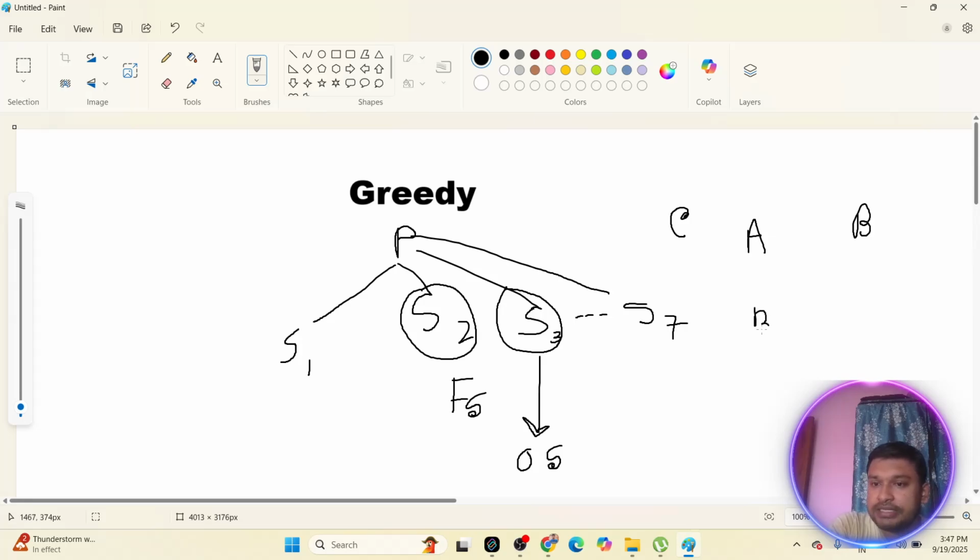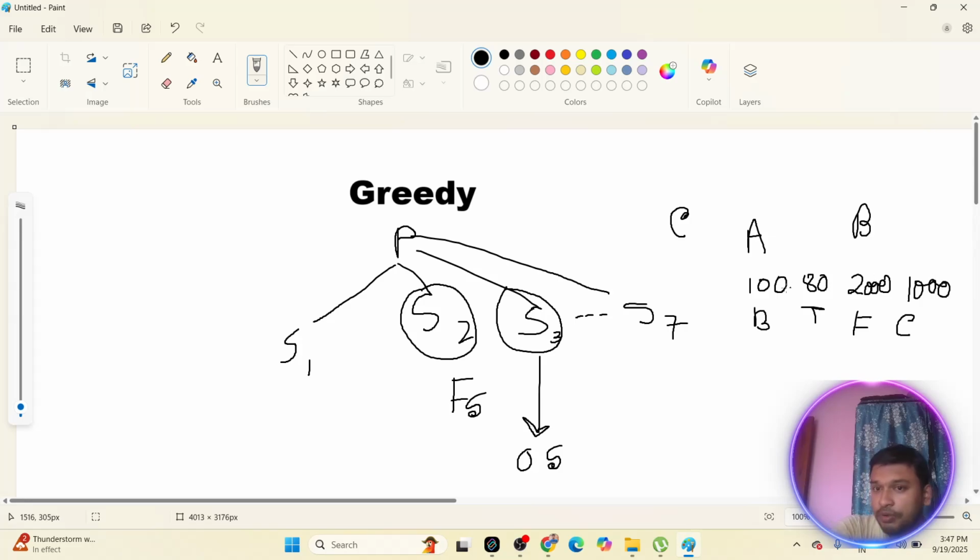We can go by bus, by train, by flight, or by car. Now let's understand how much cost it will take. Let's suppose bus takes 100 rupees, train takes 80 rupees, flight takes 2000 rupees, and car takes 1000 rupees.